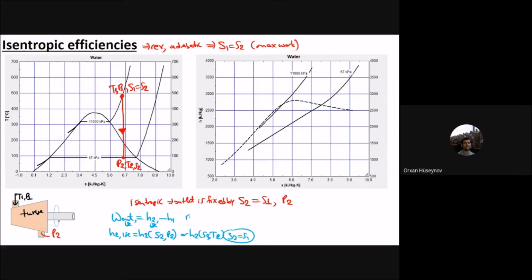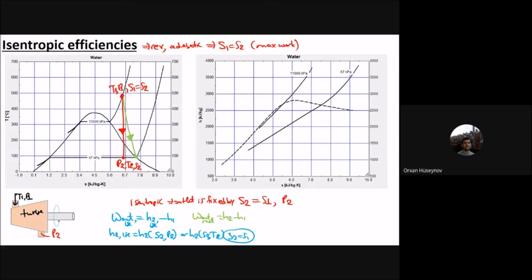But for real work, let me use a different color here, so that work out real will be just H2 minus H1. Okay. For the real, that is turbine work. For the real one, the entropy will increase, may go in that way. You can see that this is the real one. You are at the same outlet, which is P2, but you are at a different temperature, T2, and a different entropy. This is the real one.